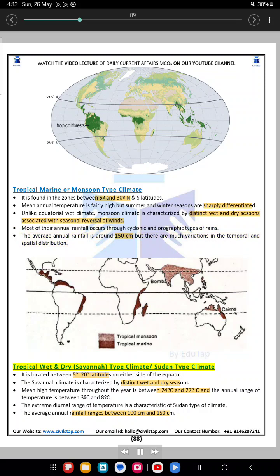Tropical wet and dry, savanna type climate, Sudan type climate. It is located between 5 and 20 degrees latitude on either side of the equator. The savanna climate is characterized by distinct wet and dry seasons. Mean high temperature throughout the year is between 24 degrees Celsius and 27 degrees Celsius, and the annual range of temperature is between 3 degrees Celsius and 8 degrees Celsius. The extreme diurnal range of temperature is a characteristic of Sudan type of climate. The average annual rainfall ranges between 100 centimeters and 150 centimeters.